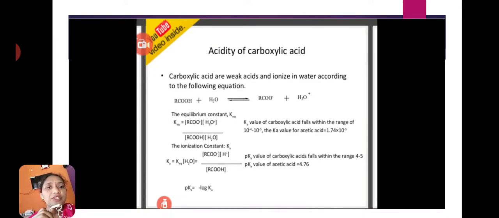The ionization constant, here the Ka value of carboxylic acids, falls within the range of 10 to the power of minus 4 to 10 to the power of minus 5. The Ka value for acetic acid is 1.74 times 10 to the power of minus 5.